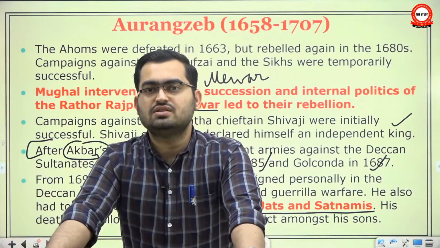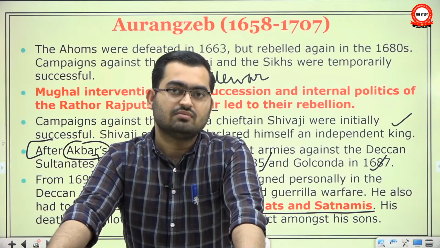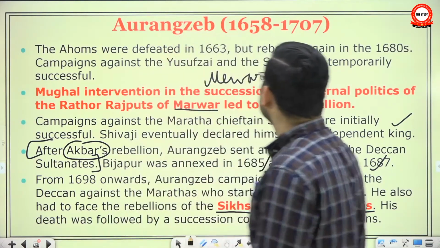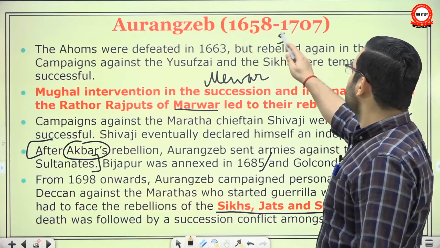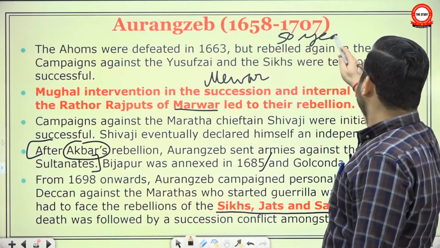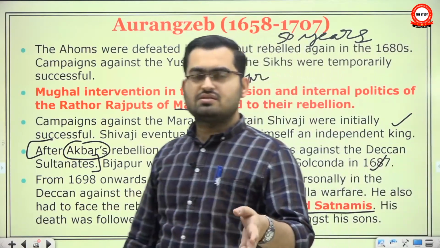But what was unique this time was that there was a rapid succession of Mughal emperors after him. I mean, look how long he ruled. From 1658 to 1707, almost 50 years. Almost. But the emperors after him ruled 1 year, 2 years, a few months.